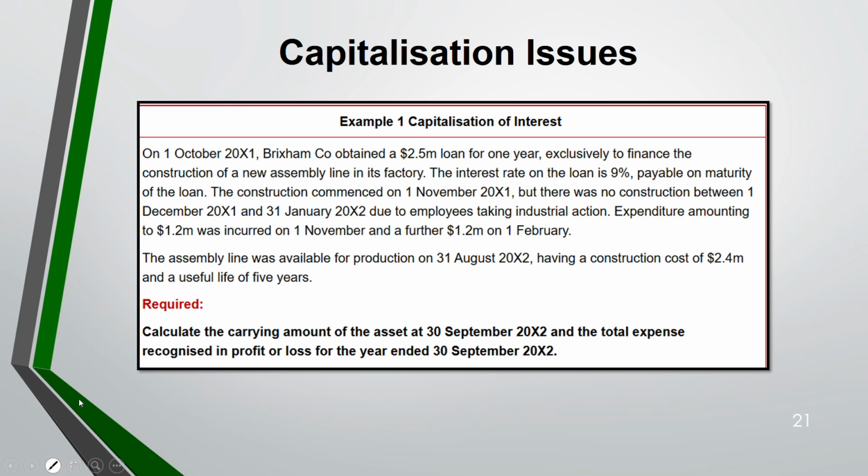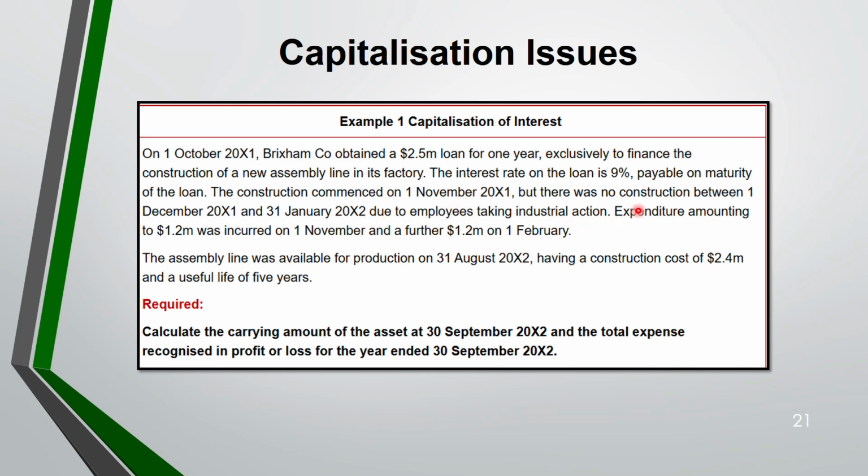So in this example, on 1st October 2001, they have obtained a 2.5 million loan for 1 year. That is exclusively to finance the construction of a new assembly line in its factory. It's a qualifying loan. Interest rate is 9%. Construction commenced on 1st November 2001. You see, you have taken the loan on 1st October 2001, but construction commenced on 1st November 2001, after 1 month. There was no construction between 1st December 2001 and 31st January, so that is for 2 months, because employees have taken strike.